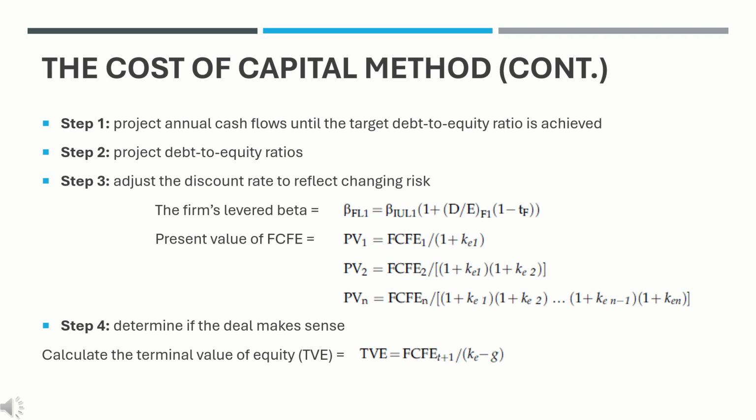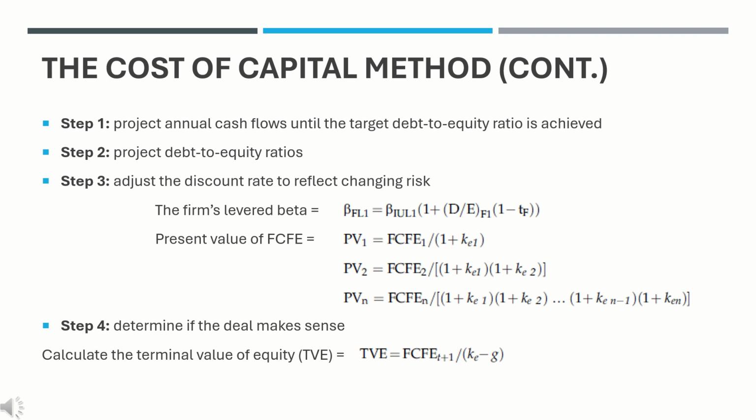Step 4. Determine if the deal makes sense. Making sense of the deal requires calculating the present value, PV, of FCFE discounted by the cumulative CO, including the terminal value. Calculate the terminal value of equity, TVE, and of the firm in year T.